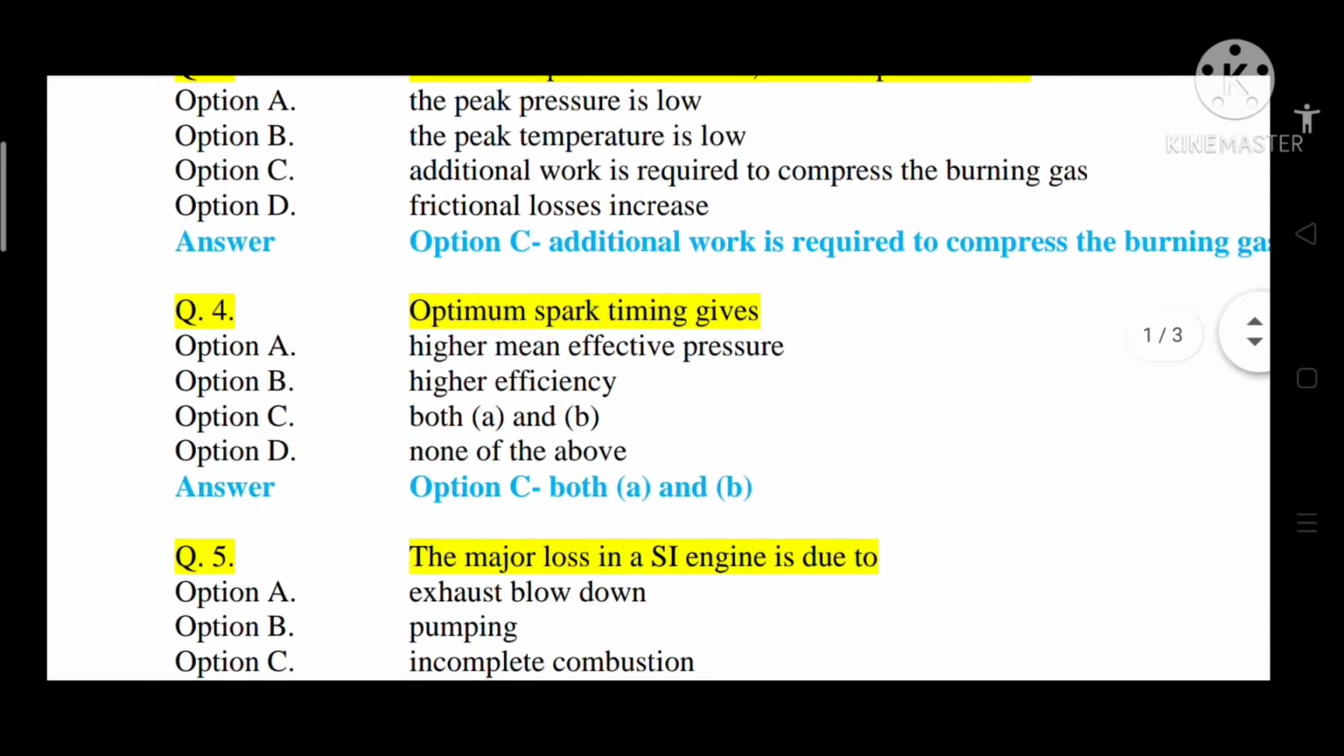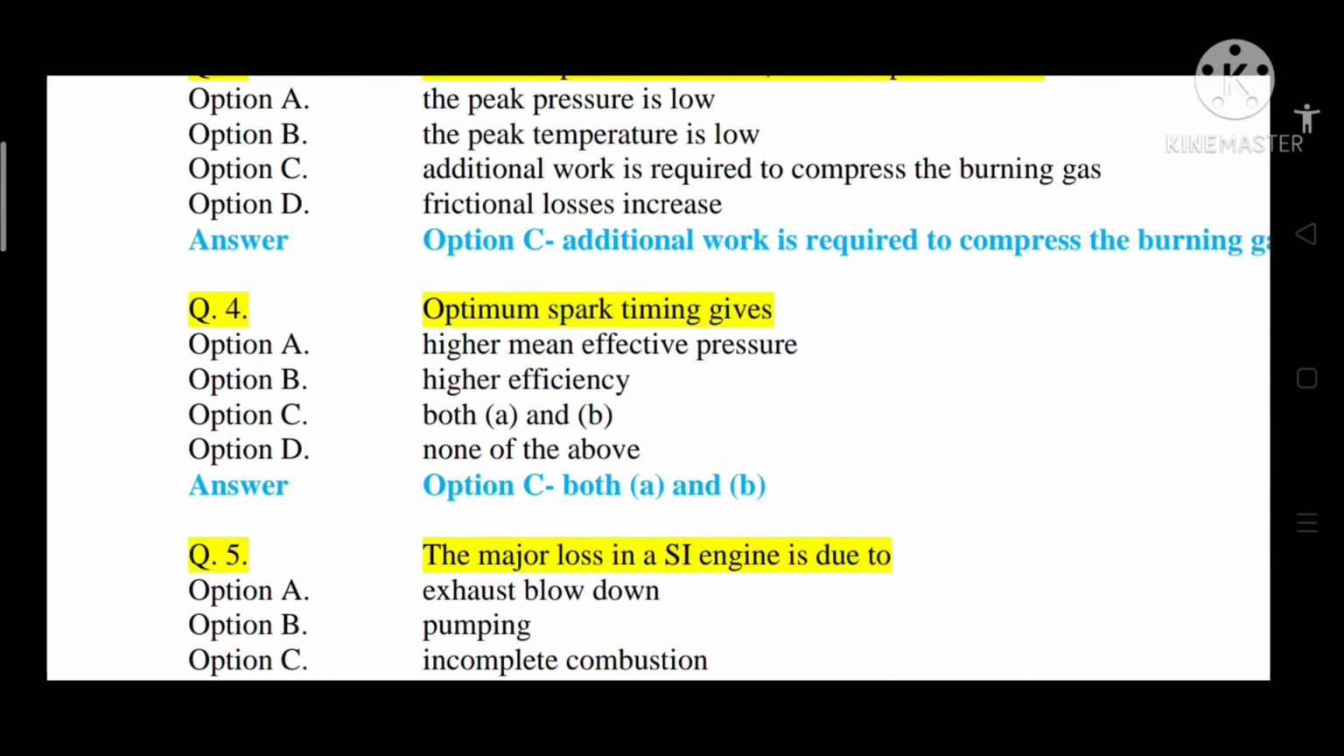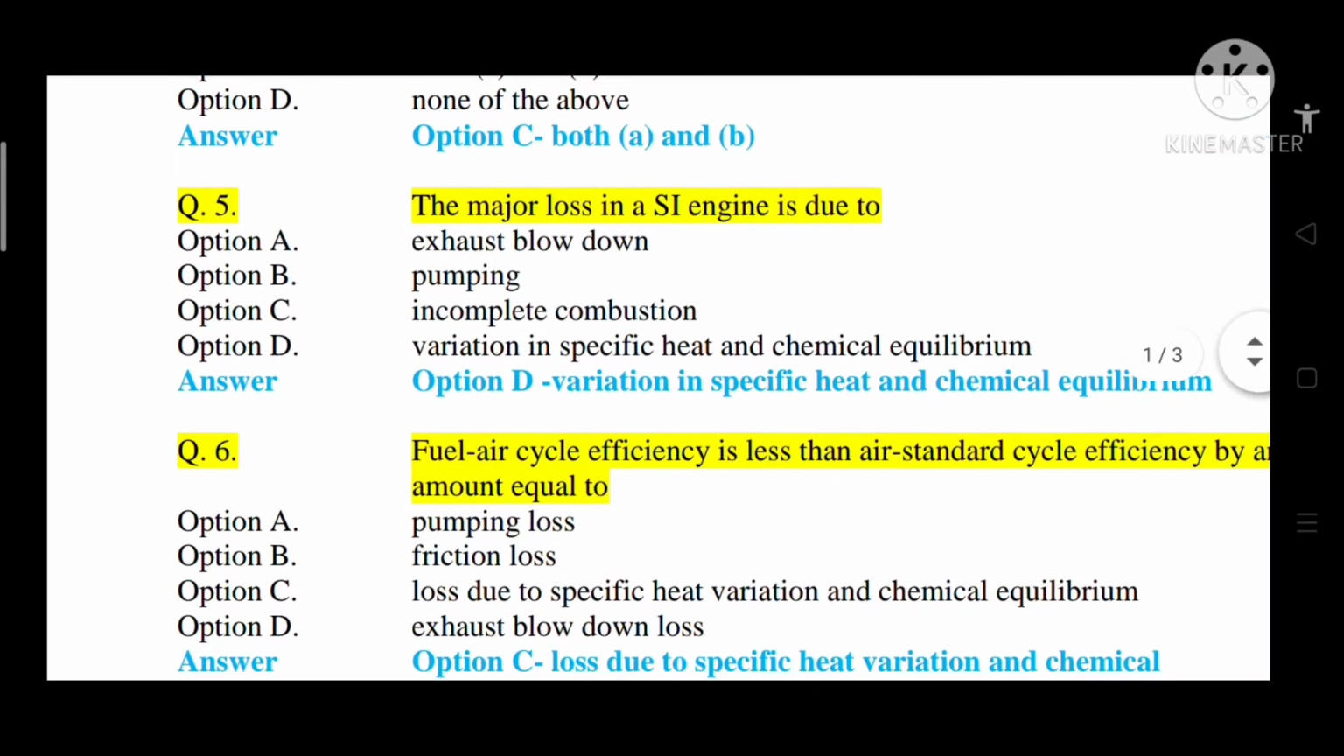Question number 4, optimum spark timing gives option A, higher mean effective pressure, option B, higher efficiency, option C, both A and B, option D, none of the above. So correct answer is option C, that is both A and B. Optimum spark timing gives higher mean effective pressure and higher efficiency.